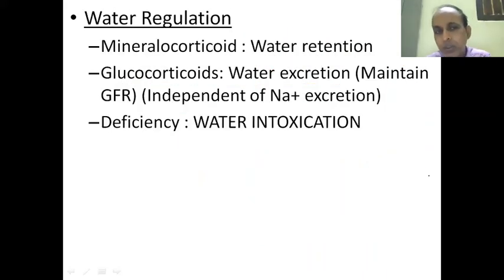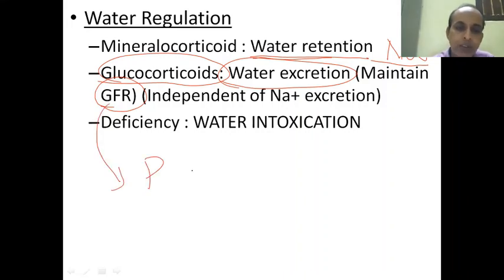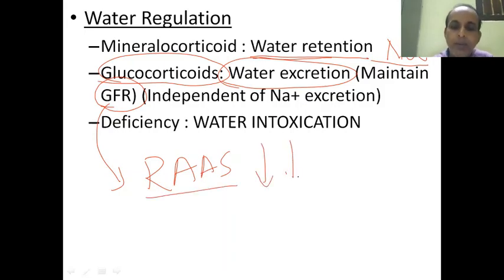Water regulation, I have already told. Mineralocorticoids help in salt and water retention. Not only water, salt and water both. Because salt is absorbed, water is absorbed isoosmotically. But the glucocorticoid action has opposite action. Why? Because glucocorticoids are responsible for maintenance of the circulation. They maintain the GFR. So when GFR is maintained, water is excreted well. Because when GFR is normal, the RAS system, renin angiotensin aldosterone system, is not overactivated. That is under control.